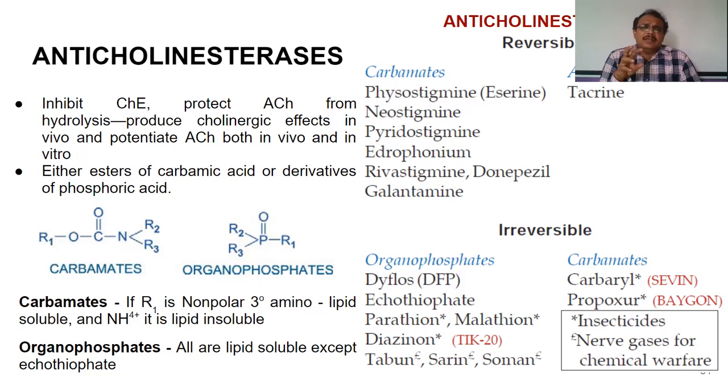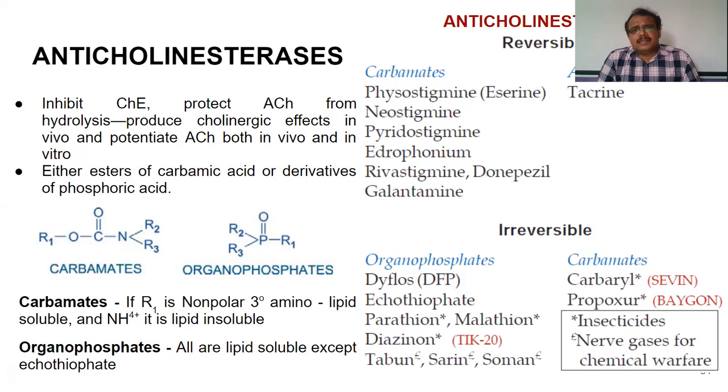So automatically acetylcholine will not be degraded so that it can act on the adjacent receptors for a long time. So this anticholinesterases will inhibit the enzyme cholinesterase and protect acetylcholine from hydrolysis, and this acetylcholine will produce the cholinergic effects in vivo. And this anticholinesterases are of two different types.